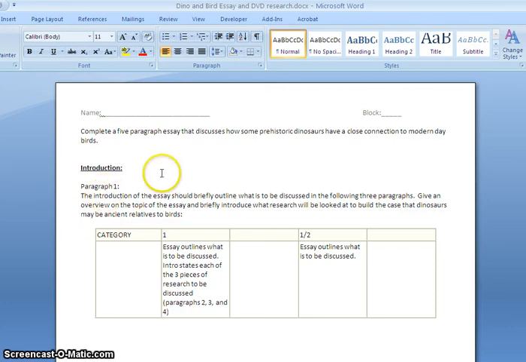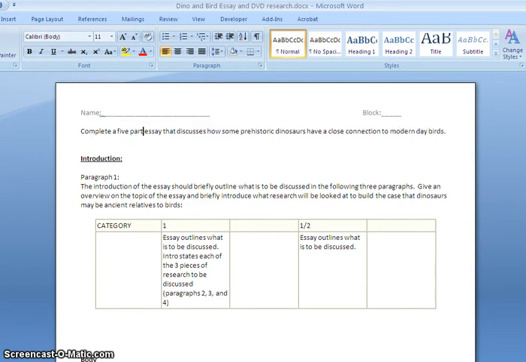Alright, so what you're going to be doing is creating a 5-paragraph essay, or I should say part essay, instead of paragraph. Because you're actually welcome to do this in any number of formats. You can write, you can create a poster, you can create a blog, you can put up a Prezi, whatever you decide. Okay, but what this is going to be on are the different ways that dinosaurs and birds are related. Okay, so I laid out each part that I want you to have here.